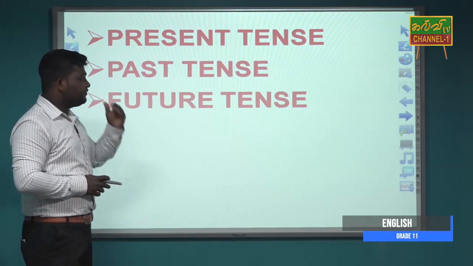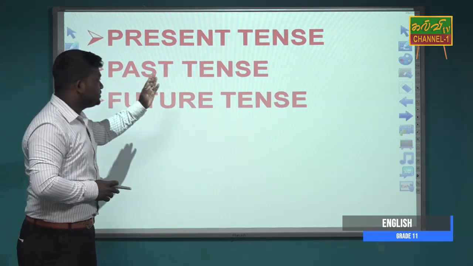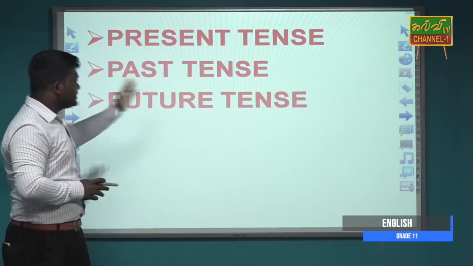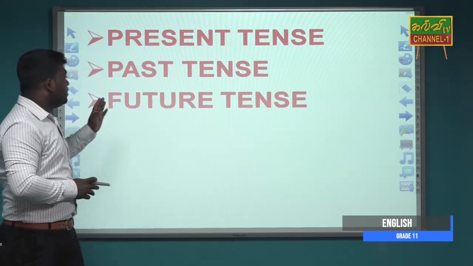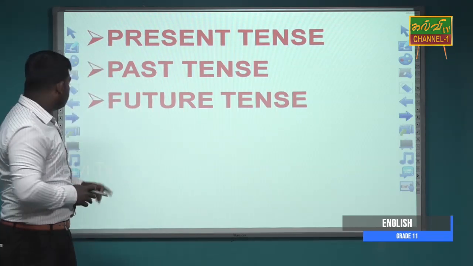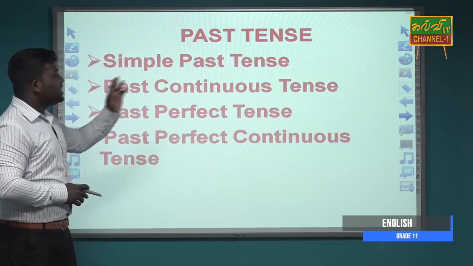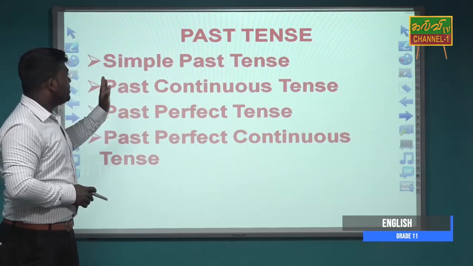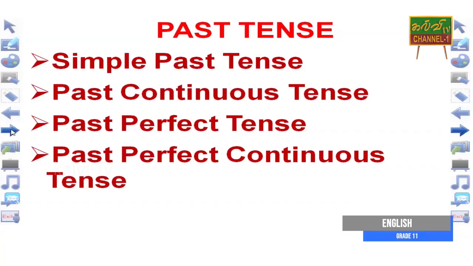Present tense also has 4 parts, past tense also has 4 parts, future tense also has 4 parts. In past tense, there are simple past tense, past continuous tense, past perfect tense, past perfect continuous tense.